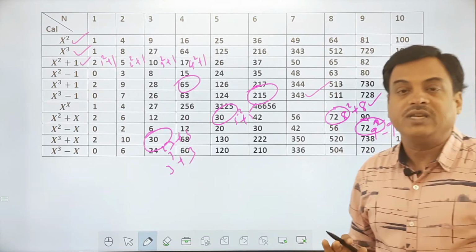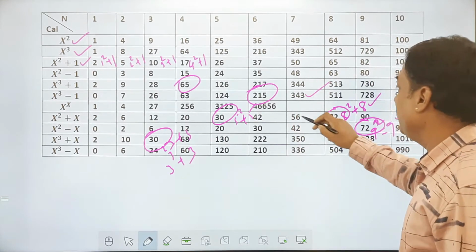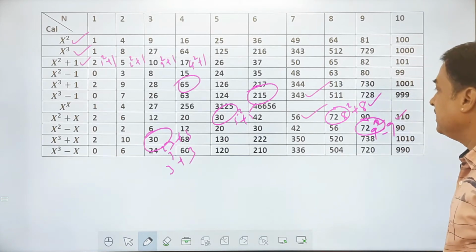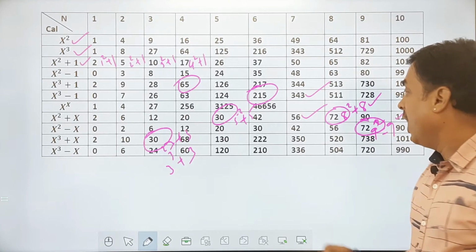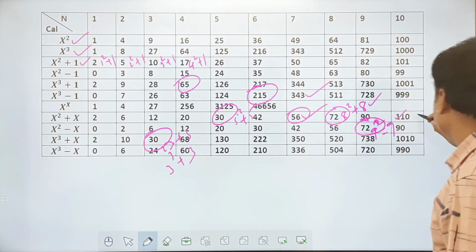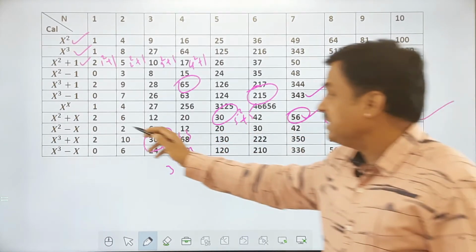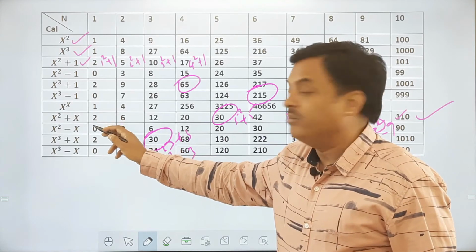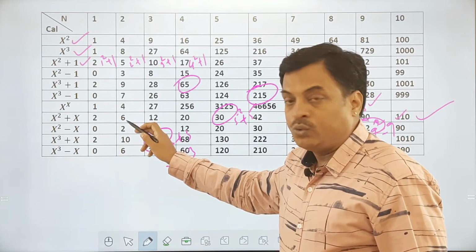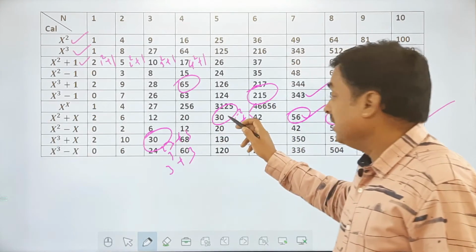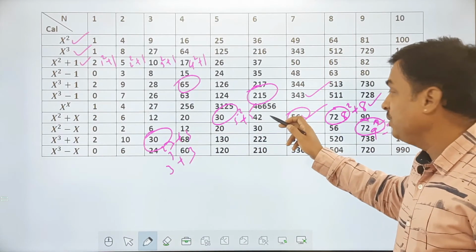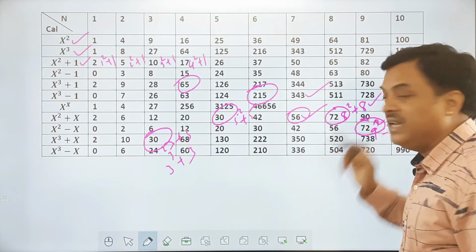For example, 343 is nothing but 7 cube. When I see this 56, it is nothing but 7 square plus 7 kind of a number. Or if you see all these numbers in this row, they are products of two consecutive numbers. 1 into 2, this is 2 into 3, this is 3 into 4, 4 into 5, 5 into 6, 6 into 7, 7 into 8, 8 into 9, like that.